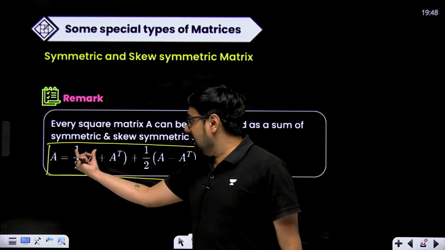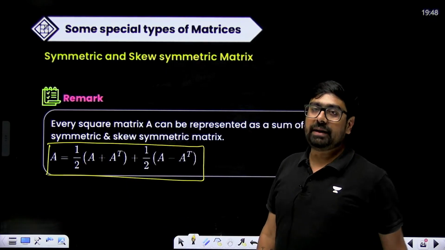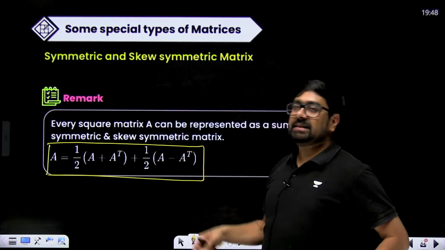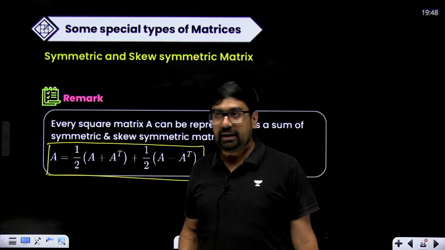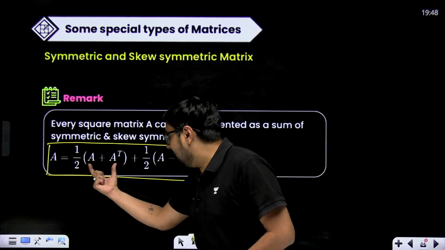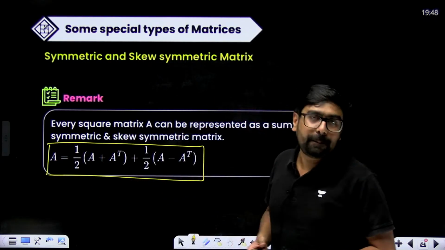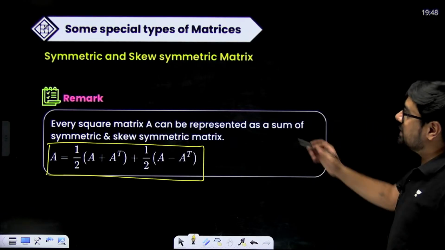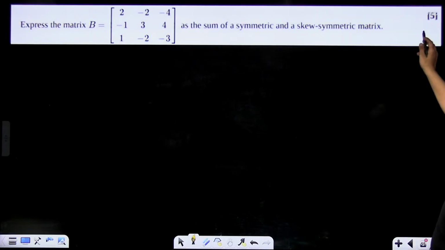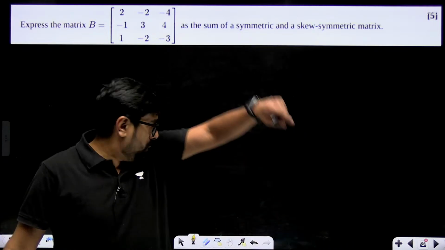We just now learned that half of A plus A transpose is a symmetric matrix, and half of A minus A transpose is a skew-symmetric matrix. So a matrix A can be represented as a sum of symmetric and skew-symmetric matrices formed by A only, right? And this question I was talking about is in the sample paper of 2025.